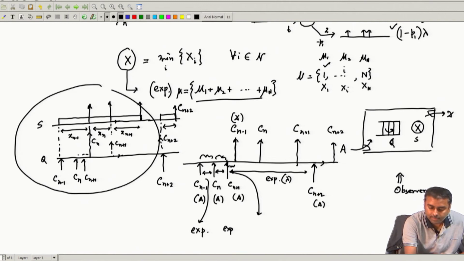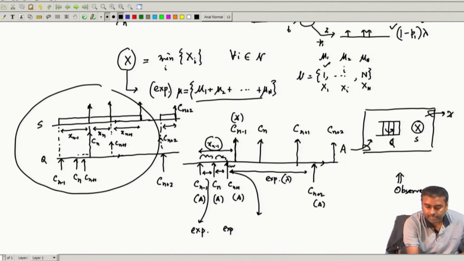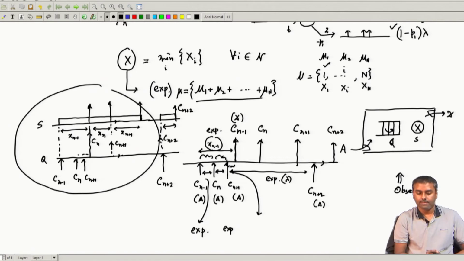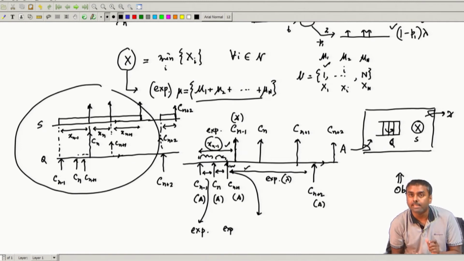What is this? This is about a service that has begun over here. So, this was x n minus 1 and this is the first time that it is departing. So, this is again exponentially distributed, right. So, this x n minus 1 is exponentially distributed from this point to this point. So, basically this is actually part of two exponential distributions, this one and this one, but for both cases it is partial. So, now the partial property comes, that memorylessness property.